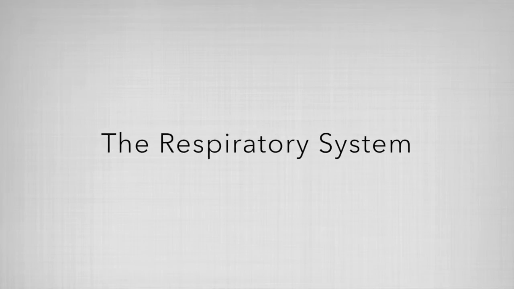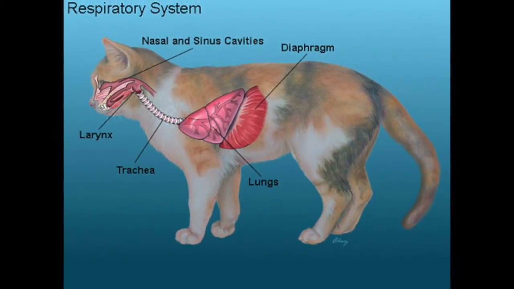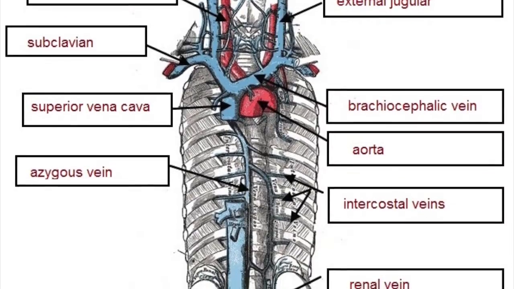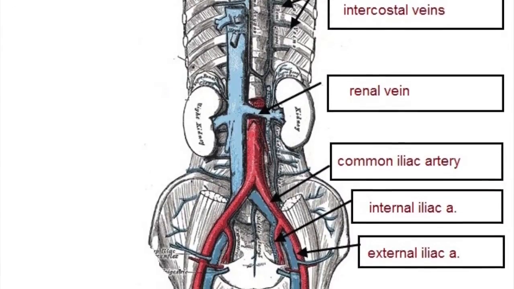The respiratory system brings oxygen into the cat's body and takes the carbon dioxide out of their body. The respiratory tract contains the mouth, nose, throat, and lungs. We breathe so that we bring oxygen in to help the cellular respiration process, which requires O2 and makes ATP. The circulatory system circulates blood around the body. The cardiac cycle is a complete heartbeat cycle which pumps blood to and from the heart. Blood is made up of 45% red blood cells, 55% plasma proteins, and 1% white blood cells.